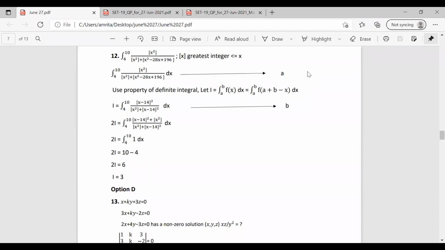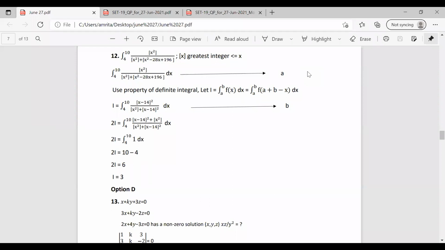Now what we are going to do is we are going to add these two equations. So equation A is I equal to integral over 4 to 10 x square by x square plus x square minus 28x plus 196, and after using the property, we have I is equal to integral over 4 to 10 x minus 14 whole square by x square plus x minus 14 whole square. So after adding, we have 2I is equal to integral of 4 to 10.